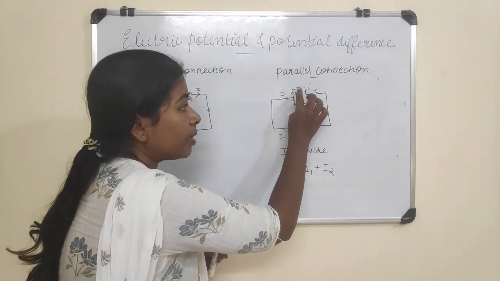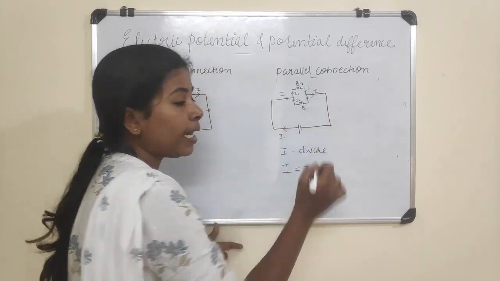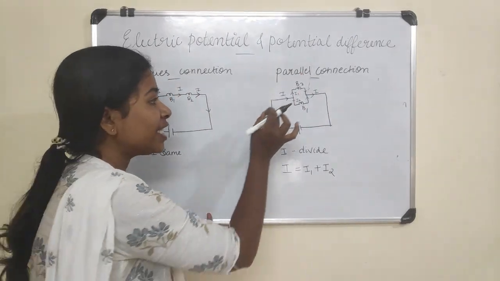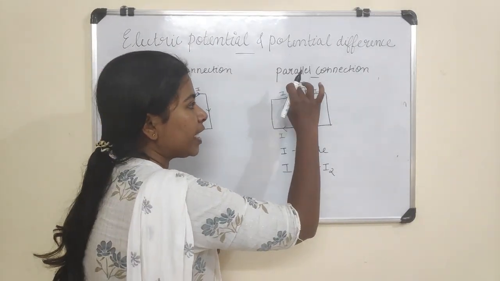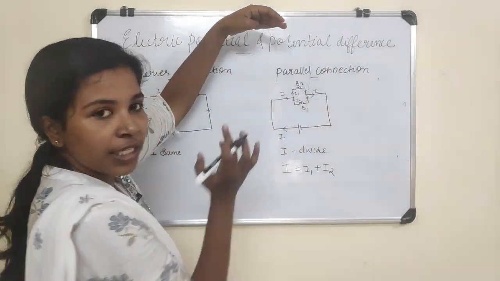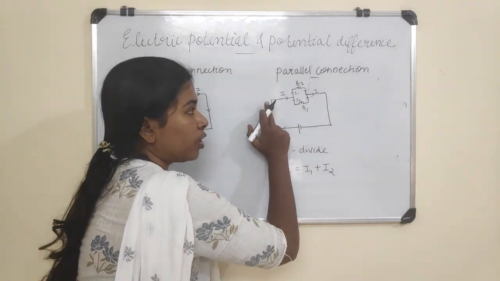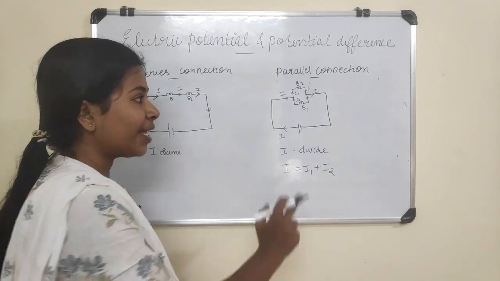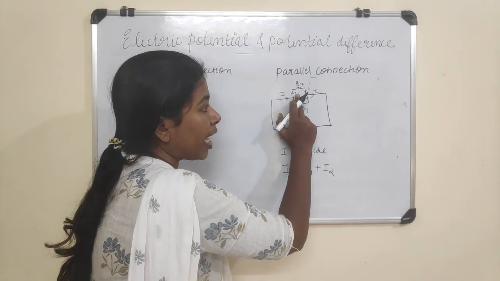See, we are connecting the bulbs V1 and V2 in a parallel mode. That is, this wire is divided into 2 parts, and here it is again getting joined. Understood? The wire is getting divided into 2 parts and it is getting joined again at this point. Here what is happening with the current? The current I is flowing through the circuit. At this point, the current gets divided into I1 and I2.